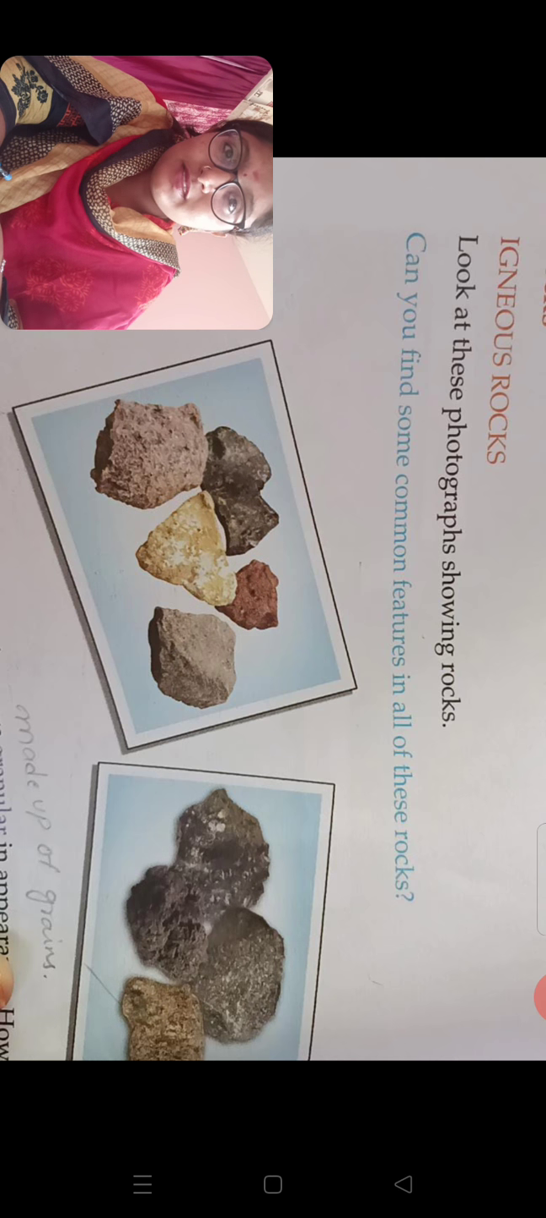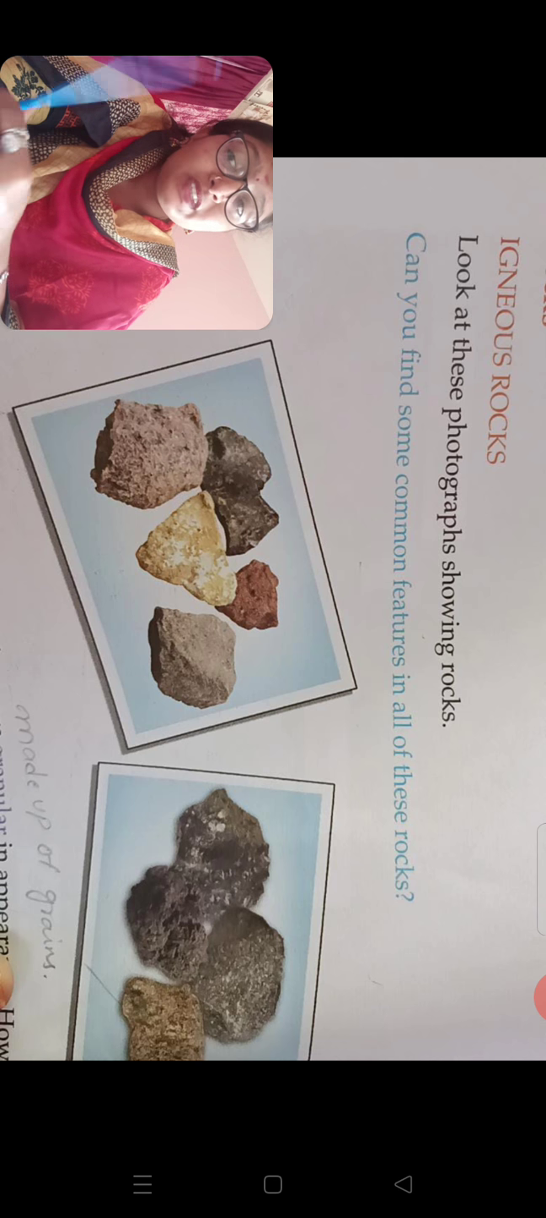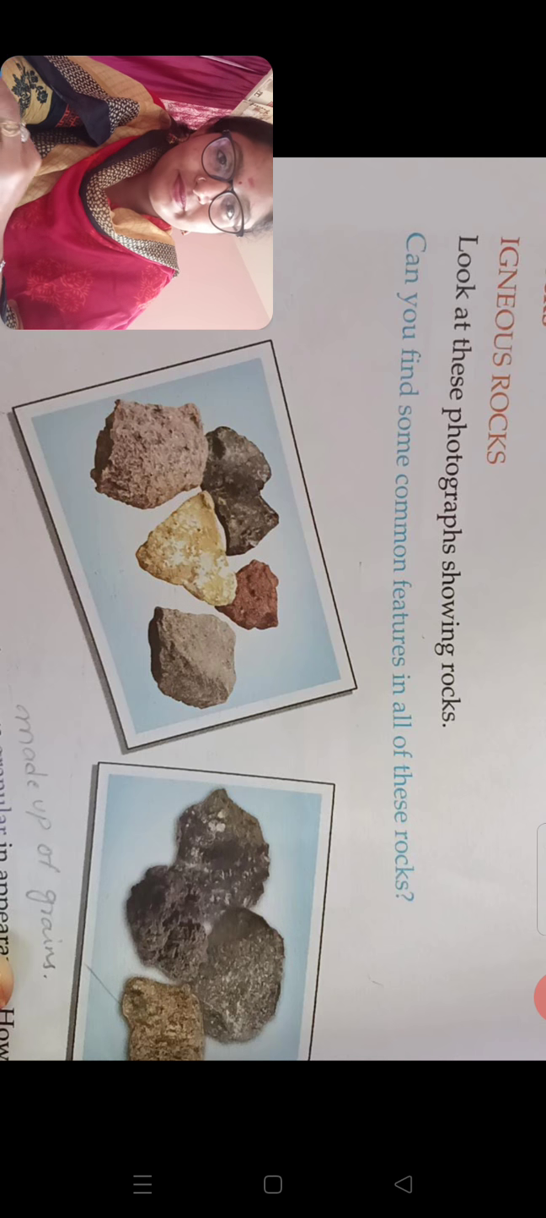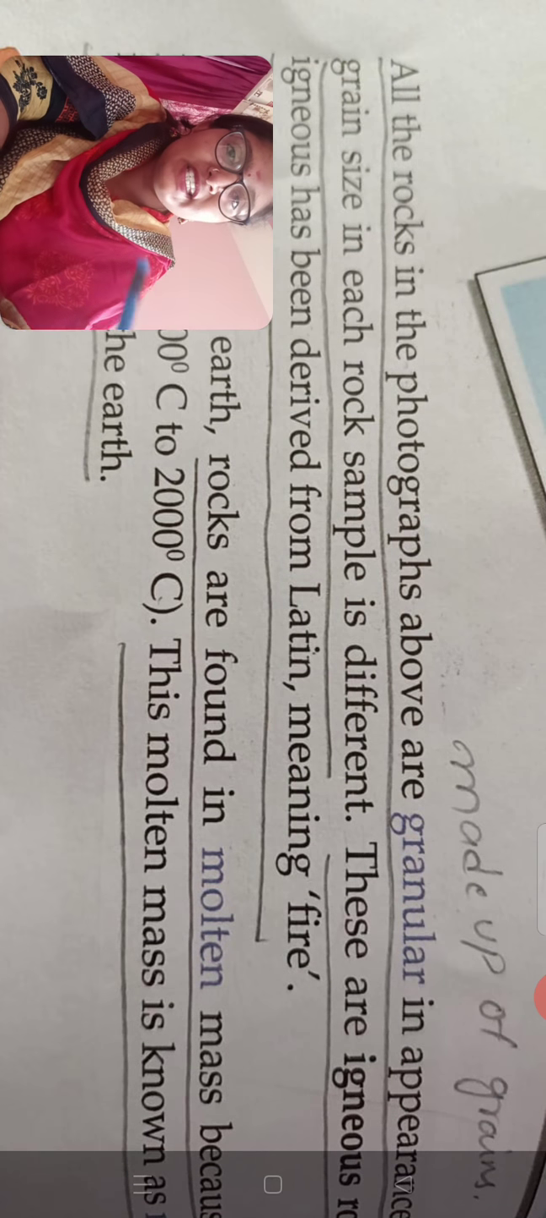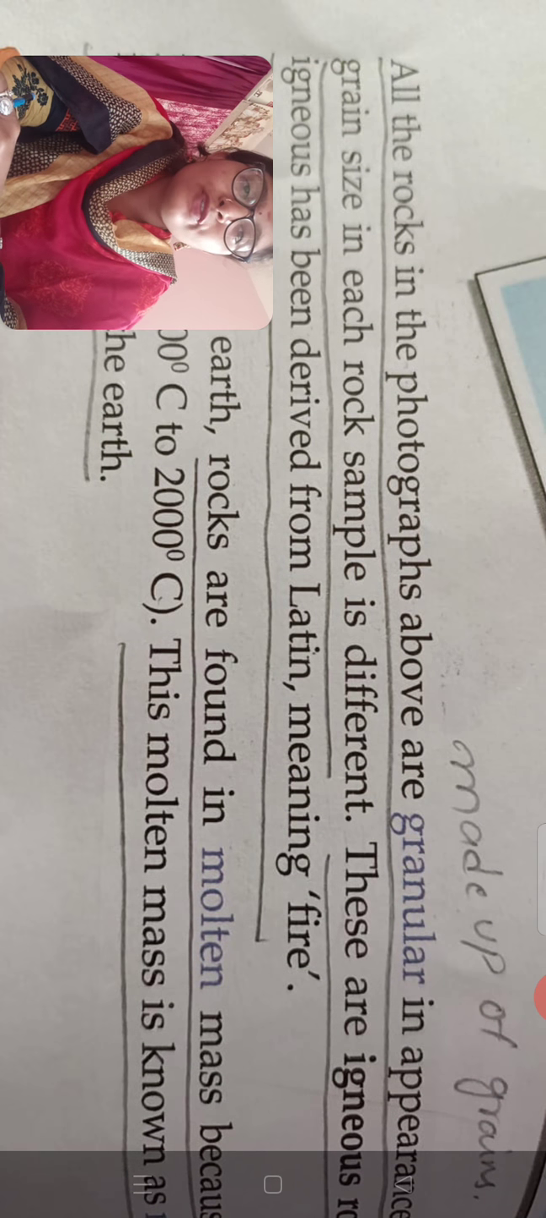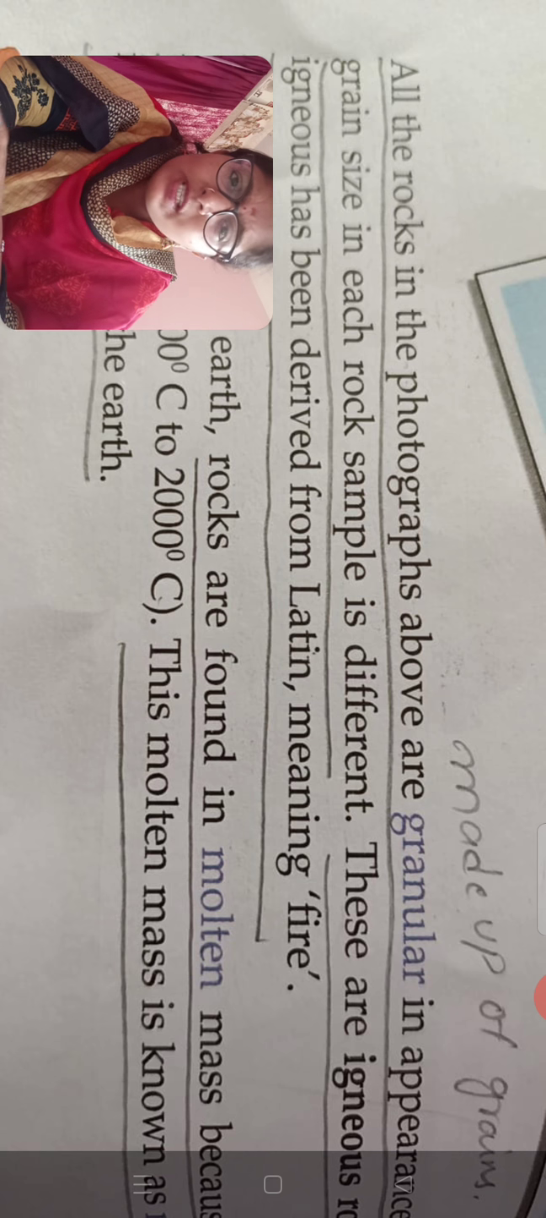Next, these are the features. Of course, the color is also a feature, dear children. Here, they are in different shape, different size, different structure. Yes or no? So let's see in detail. All the rocks in the photographs above are granular in appearance. What is the meaning of granular, dear children?